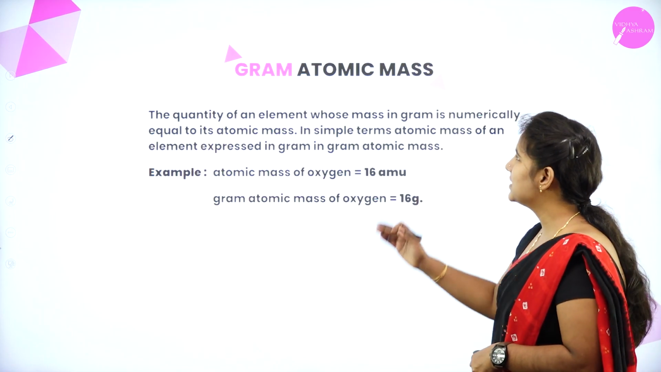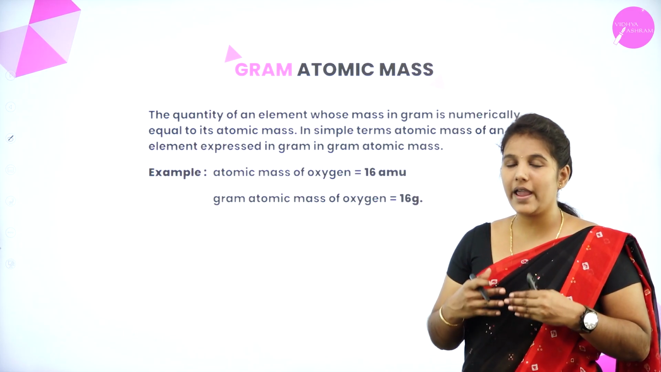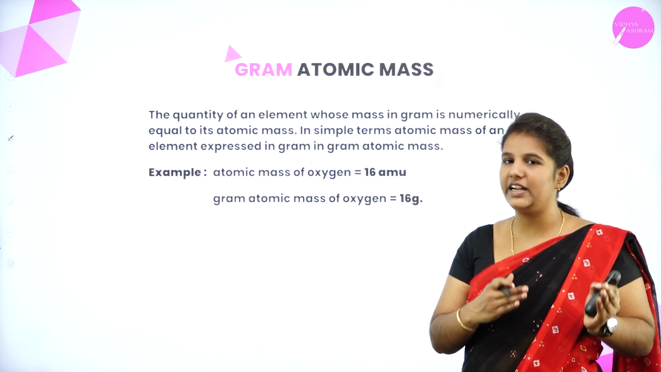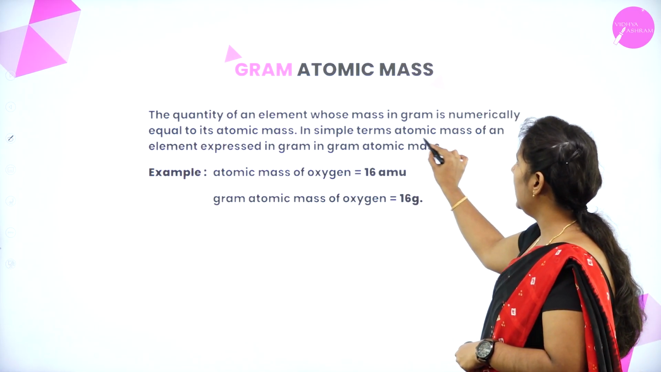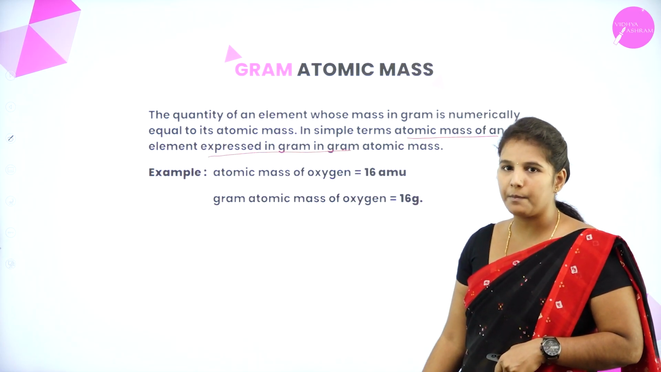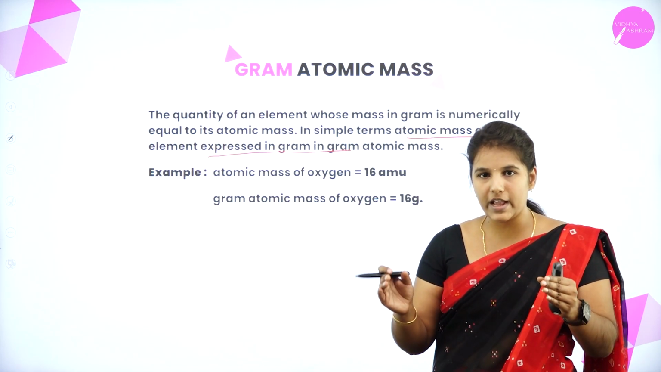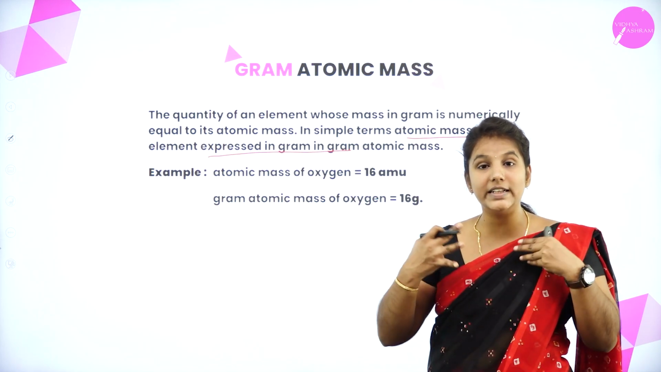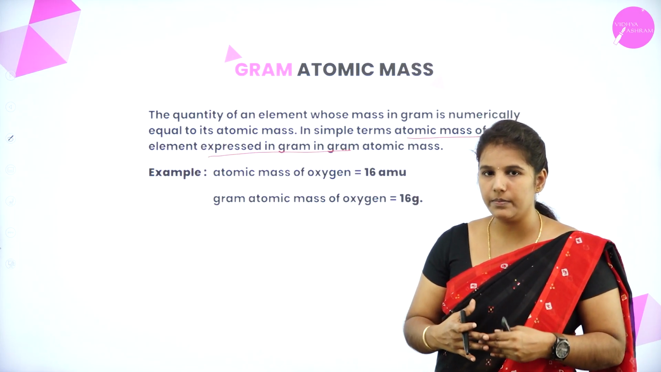Next topic is gram atomic mass. It's very simple to express the atomic mass in terms of the gram. How to express this? It is nothing but the atomic mass of an element expressed in the gram. Then it is said to be gram atomic mass. If you express the atomic mass in terms of gram, then it is said to be gram atomic mass.